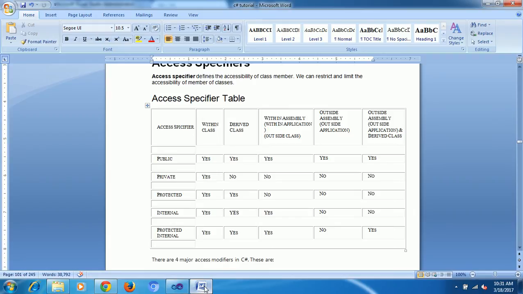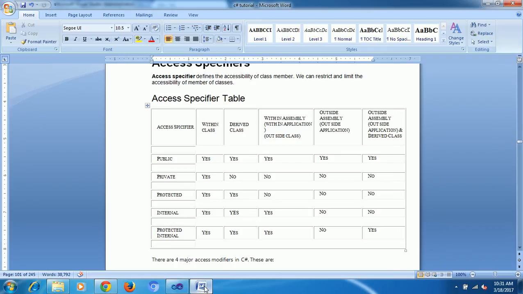Next, this is my class 1 and this was class 2. Here I am giving the inheriting concept. This is the project, this is the class.